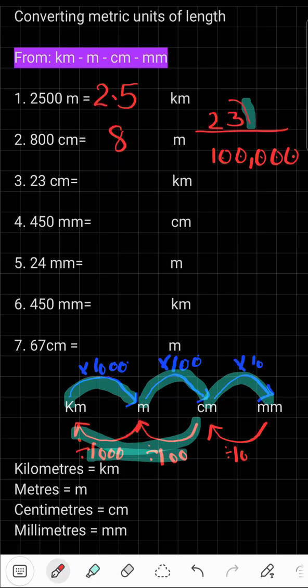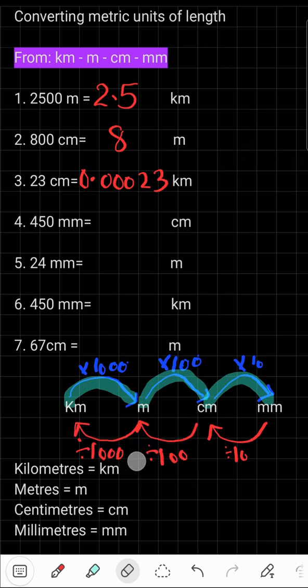Oopsie. 1, 2, 3, 4, 5. And I made 1, 2, 3, 4, 5 humps. And I added my decimal here. But these humps are empty. So I'm going to fill them with zeros. So what is my answer? My answer is 0.00023. And I'm going to add another 0 here. So my answer is 0.00023 kilometers. Let's erase this. I'm going to erase my highlighter paddle as well here. Let's move on to the next question.